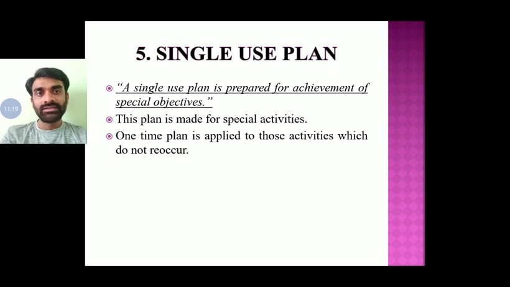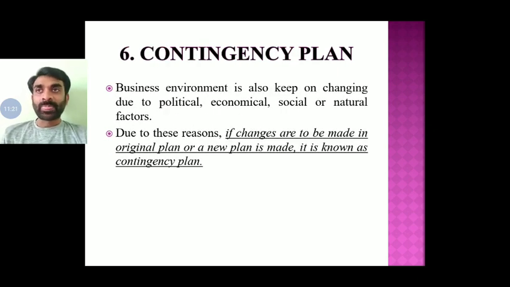Then contingency. Now what is contingency? See, a business unit is going to be affected by various environmental factors, internal and external. The internal business environment includes employees, owners, and investors. The external factors include technological changes, changes in government policies, everything that will be there, right?